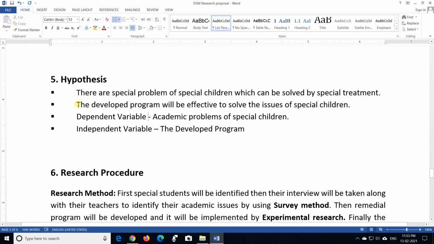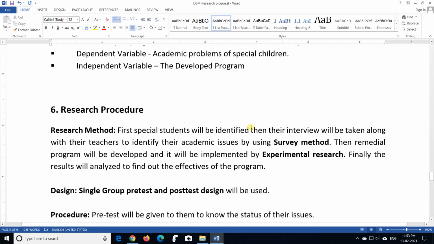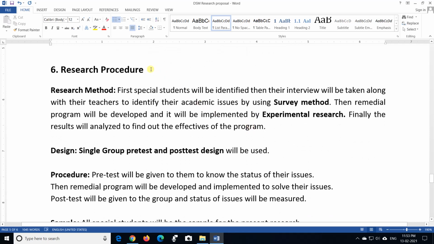When you are stating the hypothesis, both should be mentioned over here. Like if you see, the developed program is the independent variable that is mentioned, and to solve issues of the special children, these are the dependent variables. So both should be mentioned in the hypothesis. Next, research procedure, even we can say research methodology.